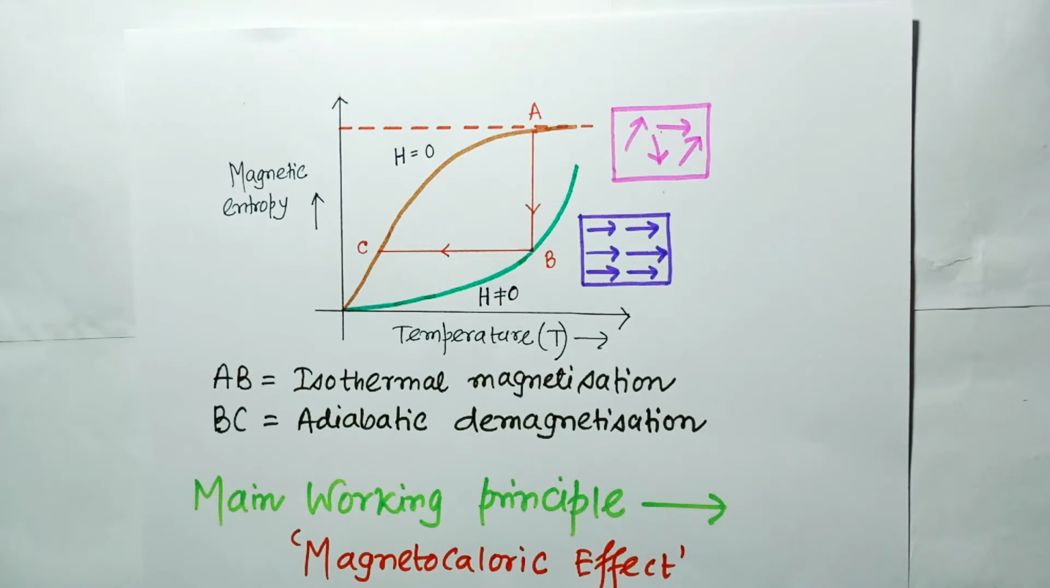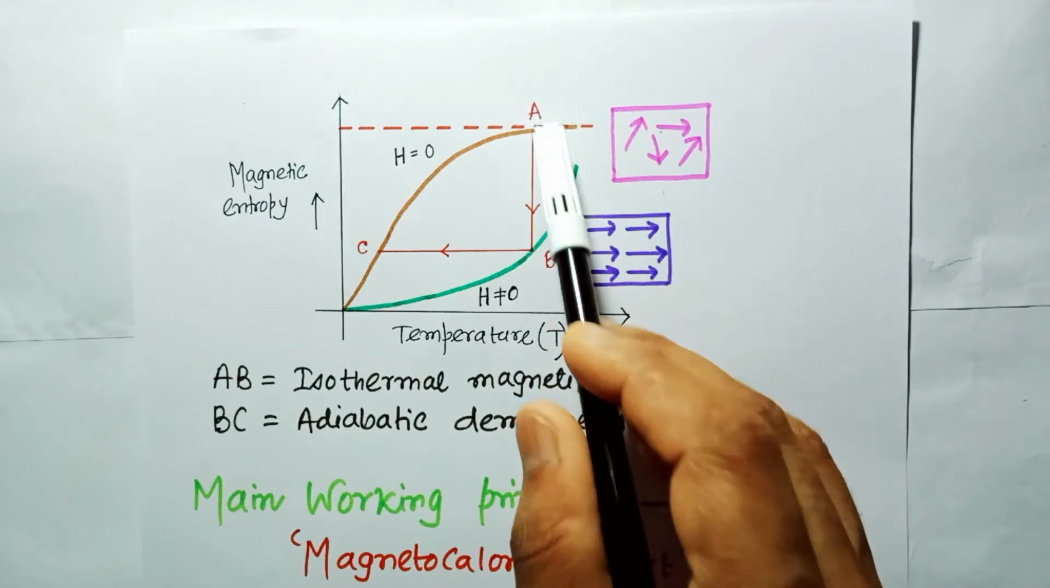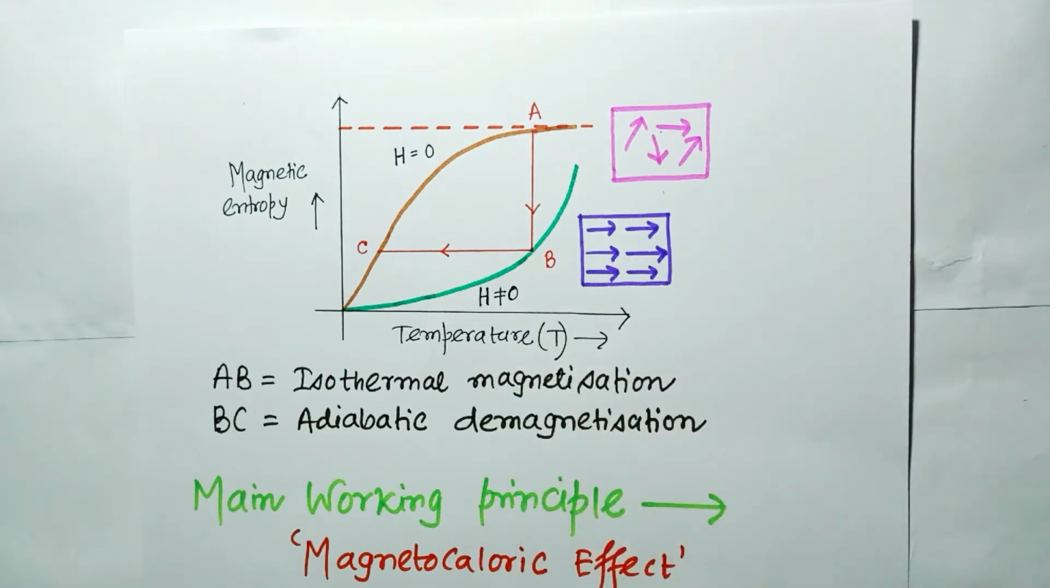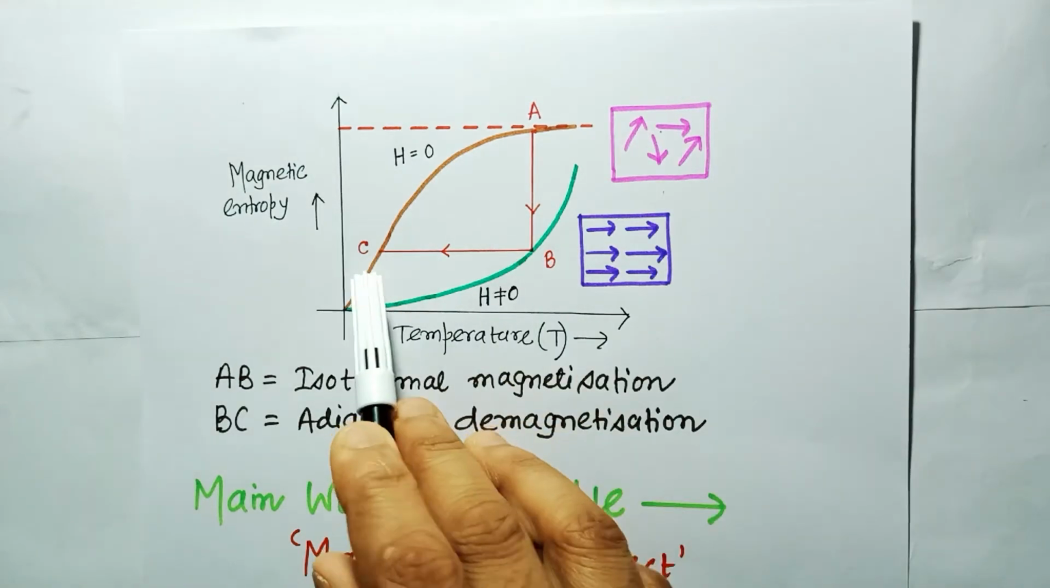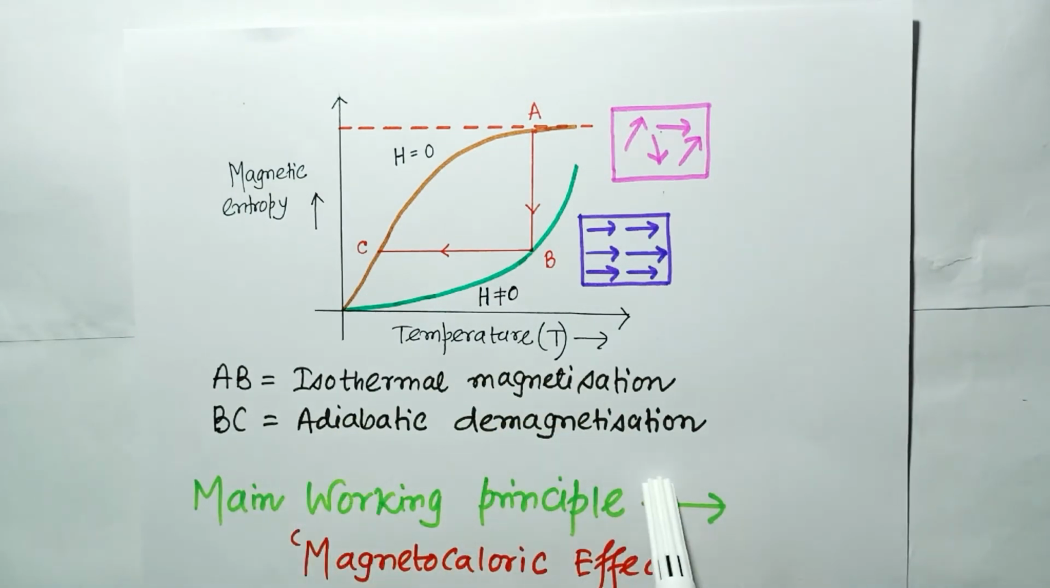Now the graph shows the variation of the magnetic entropy with the temperature of some paramagnetic substance in the presence or in the absence of the magnetic field. The vertical line AB, from A to B, shows the isothermal magnetization. AB is isothermal magnetization, where the temperature does not change. The line parallel to the temperature axis from B to C is called the adiabatic demagnetization or isentropic demagnetization, which is an isentropic process.